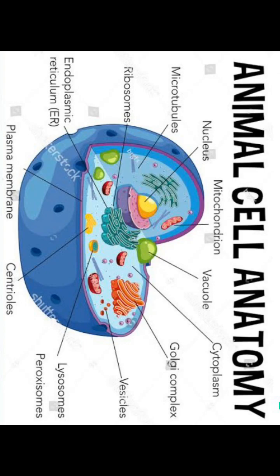What are those? Along with the nucleus, mitochondria, chloroplast, endoplasmic reticulum, lysosomes, Golgi complex, etc. All these cell organelles can be seen in eukaryotic cells, right?